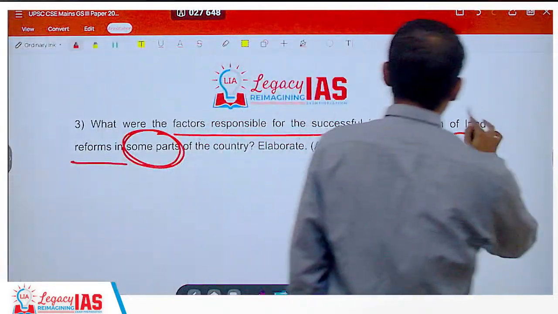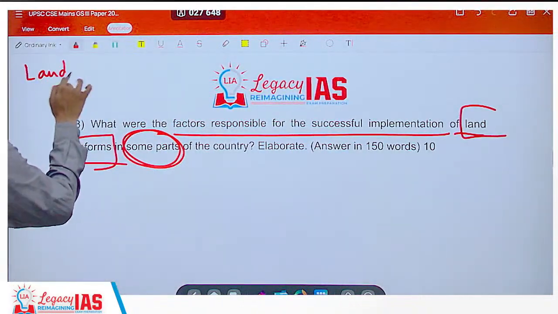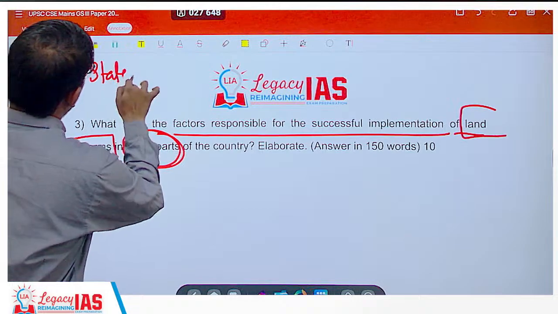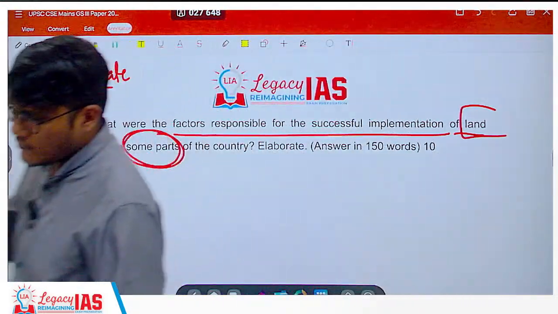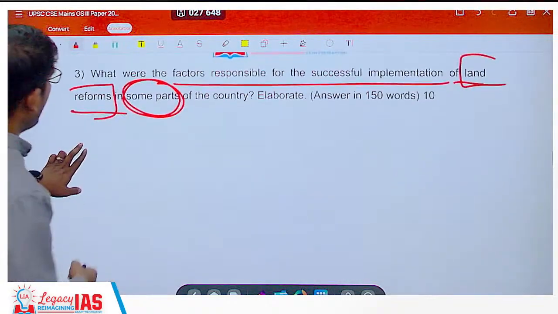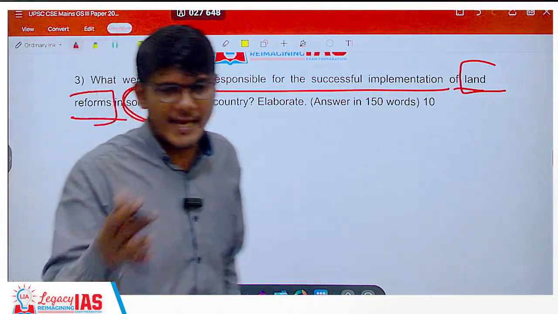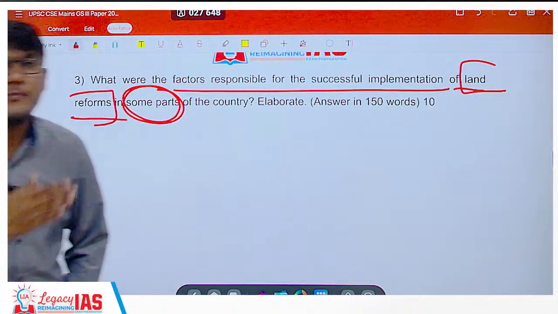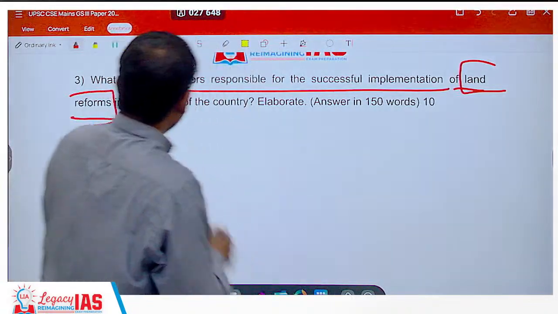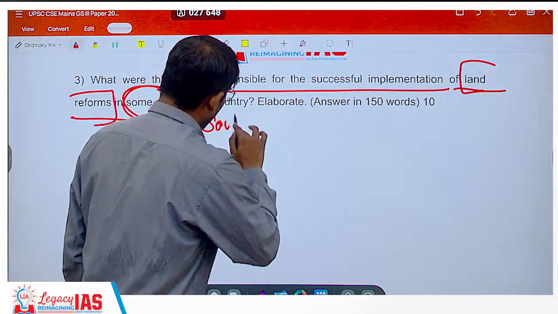What is that polity knowledge? The land reforms they are talking about. Now, land, state controls land, state subject, so state will have a say on that. So basically what can happen is there may be some central laws, but the implementation has to be by the state. In what form it is implemented, it may be implemented in different forms. So in some states, you should know which states. So in some South Indian states